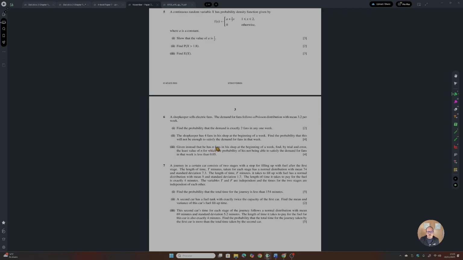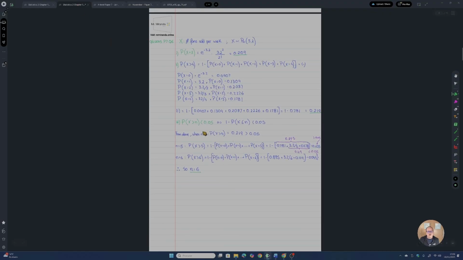He has a certain number of fans in his shop, and you need to calculate the probability that the least value of fans... sorry, let me read it again. Find by trial and error the least value of n for which the probability of his not being able to satisfy the demand for fans is less than 0.05. Okay, so what you know is that the probability that X is bigger than that value n is smaller than 0.05.